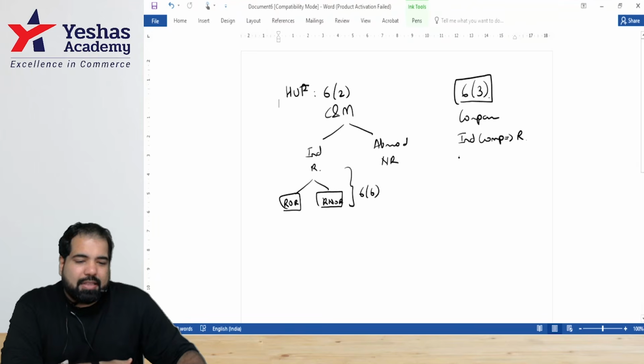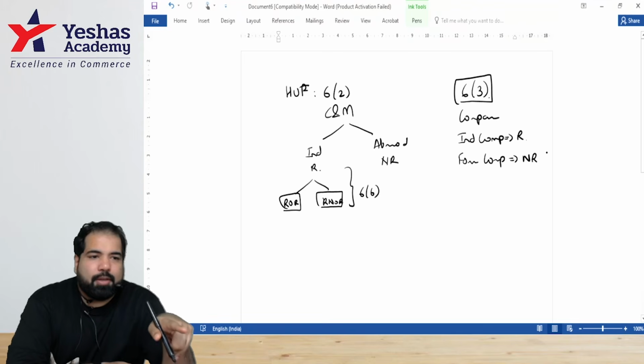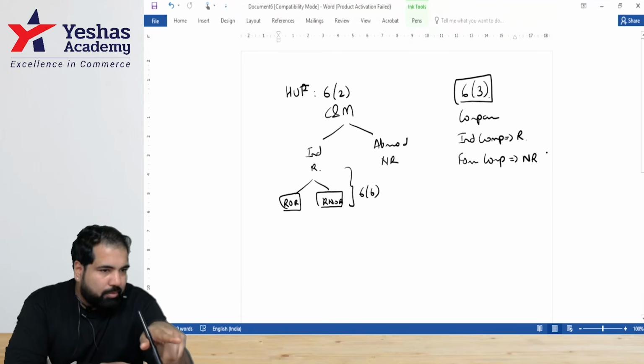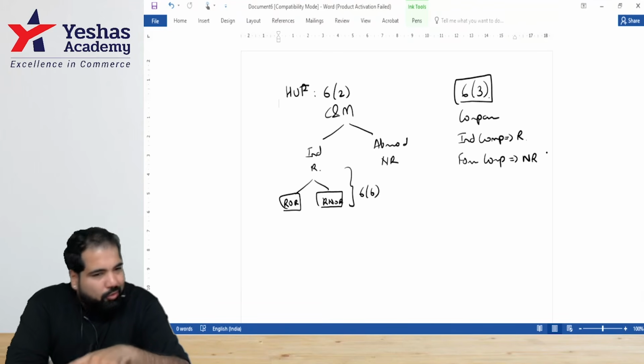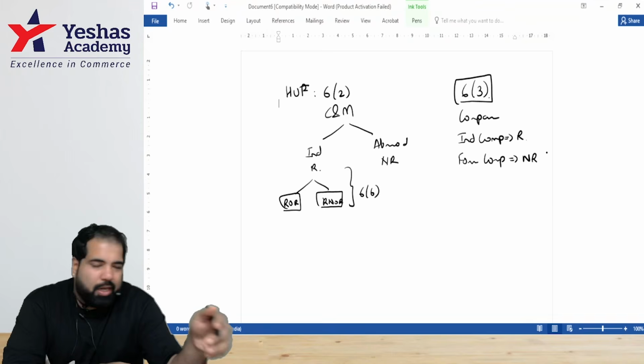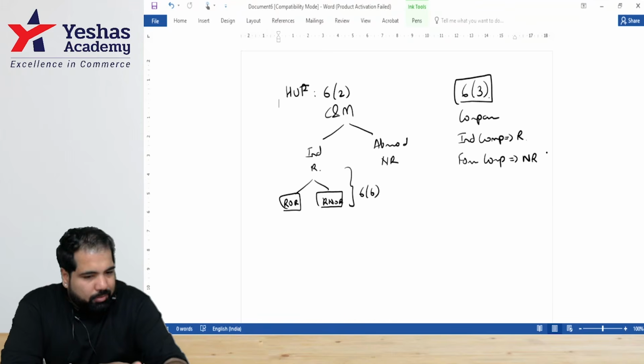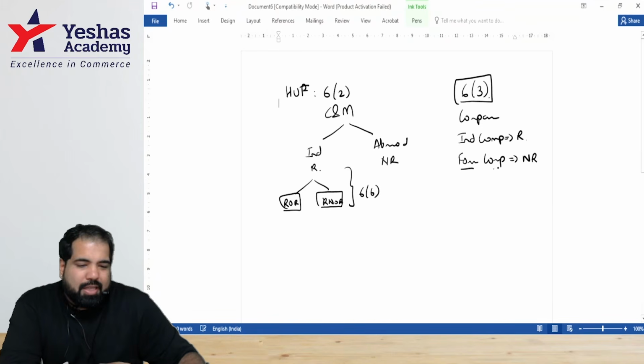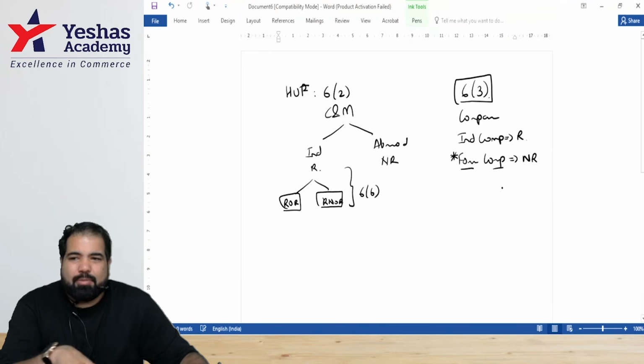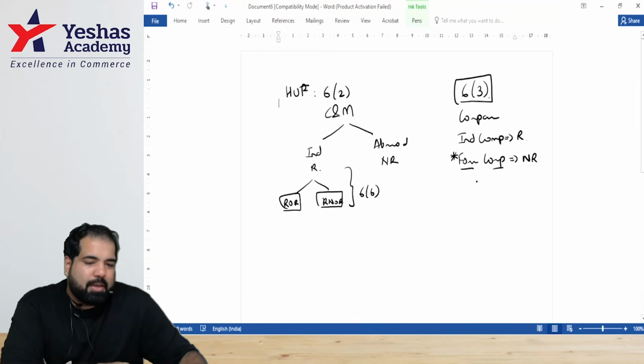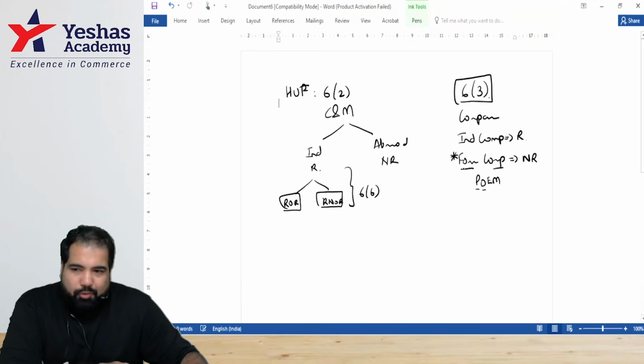They automatically become what? Resident. And then there are foreign companies. Foreign companies automatically become what, guys? Non-resident. Example, McDonald's India, Indian company. McDonald's US, foreign company. Starbucks India, Indian. Starbucks UK, foreign company. But for a foreign company, there's an exception. If they establish a lot of management here, their POEM, place of effective management. This is only for foreign companies, guys.